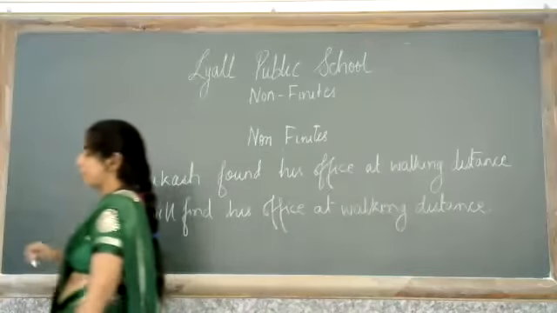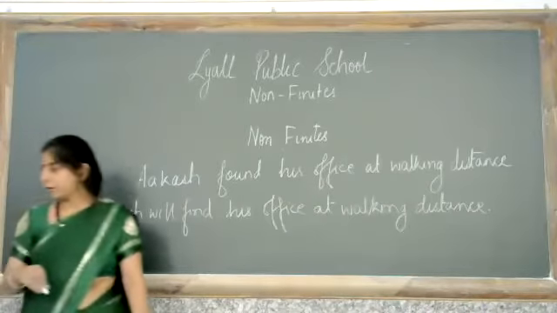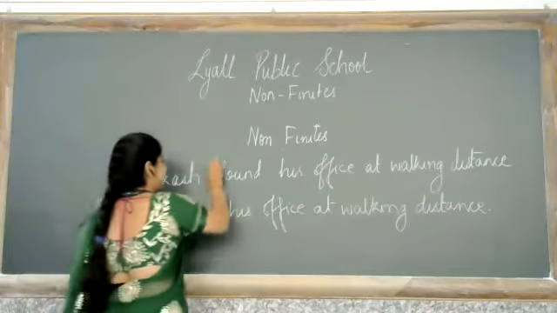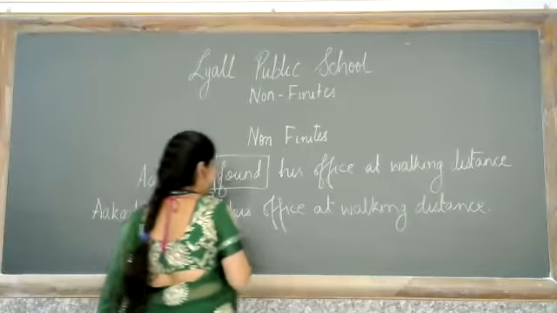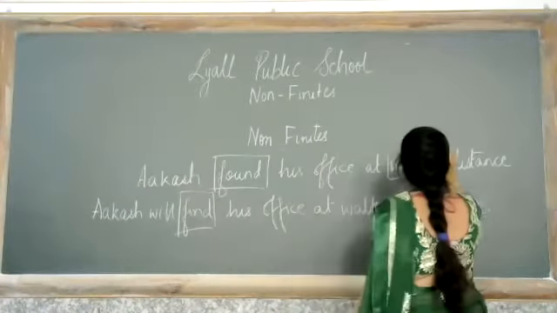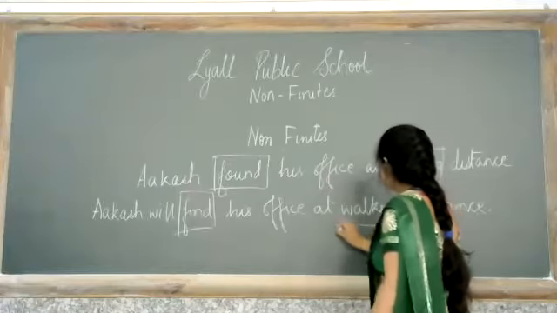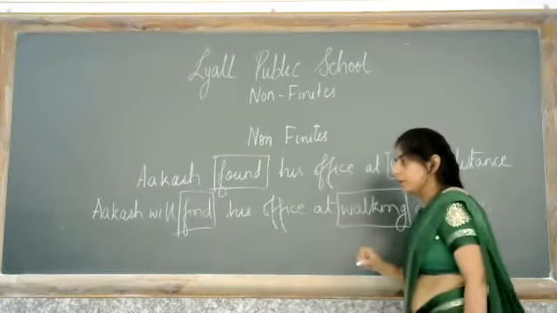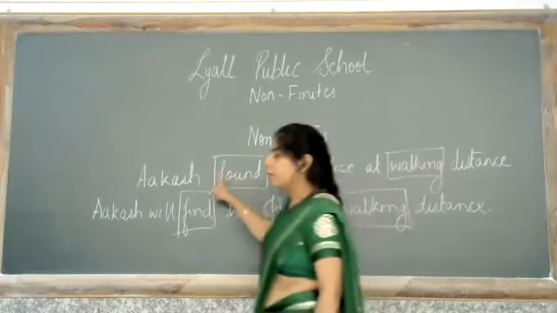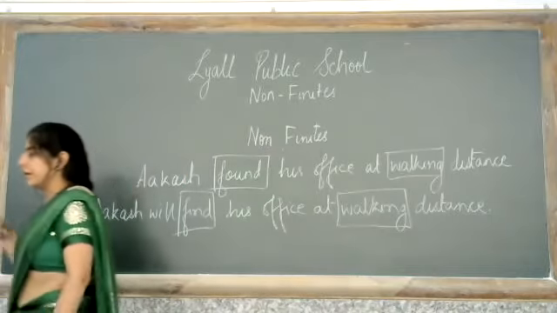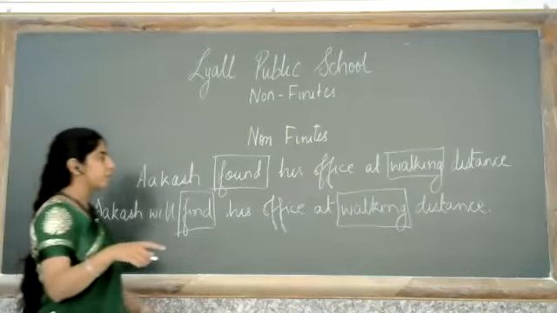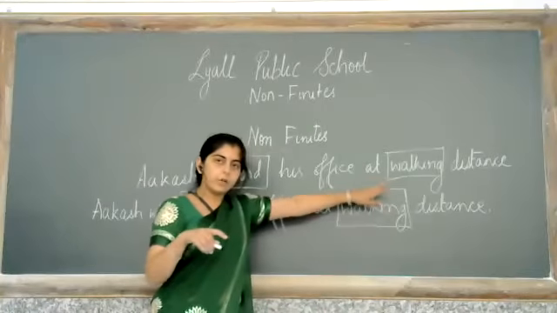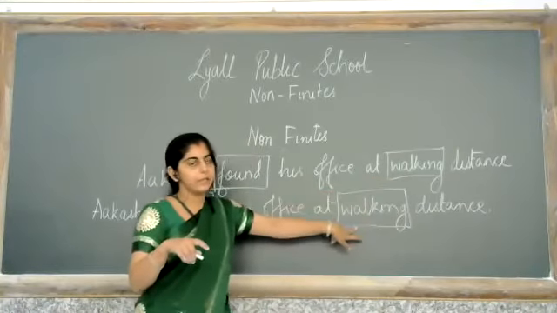Akash will find his office at walking distance. If we look at the sentence clearly, found and find are verbs as well as walking. Walking भी अगर हम देखेंगे तो is a verb, right? But found change into find might have changed into found. But the thing, the verb that didn't change was walking. Walking इसमें भी यही था, इसमें भी यही था.